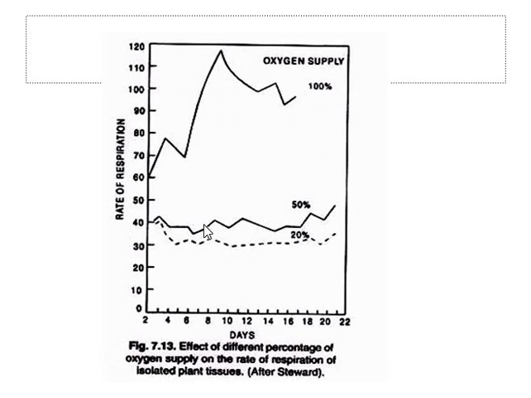Above 10%, the rate again increases. So up to the optimal level, the rate of respiration increases with increasing percentage of oxygen content.